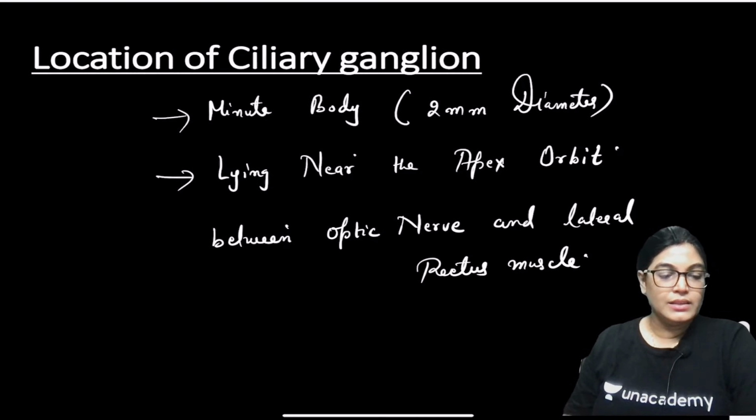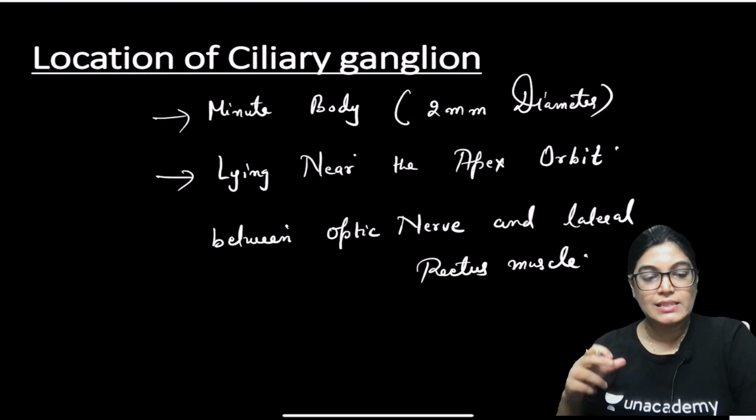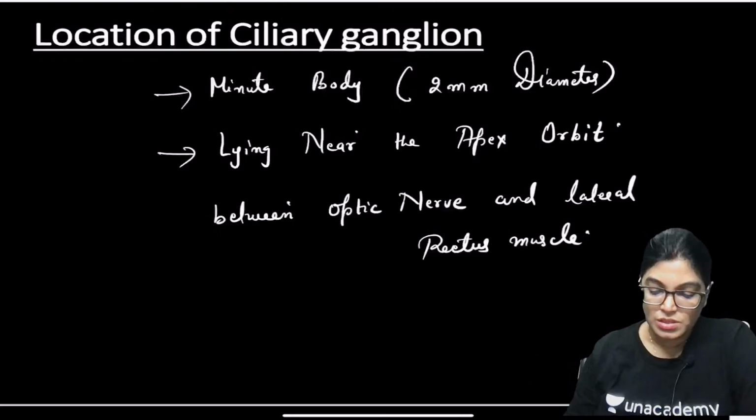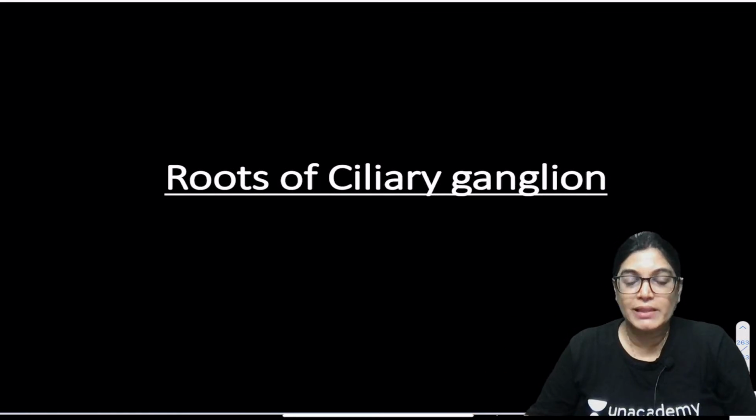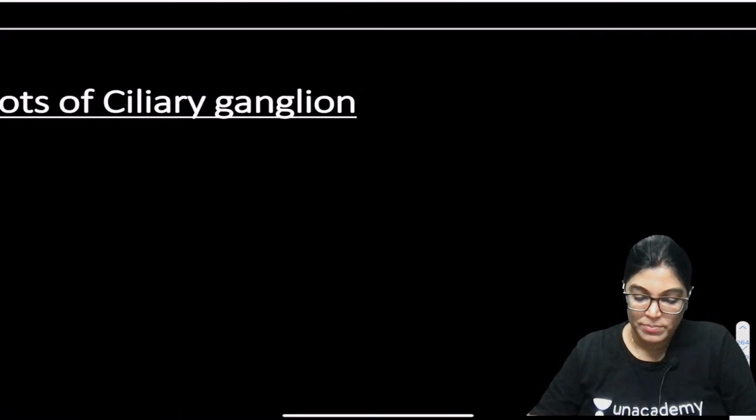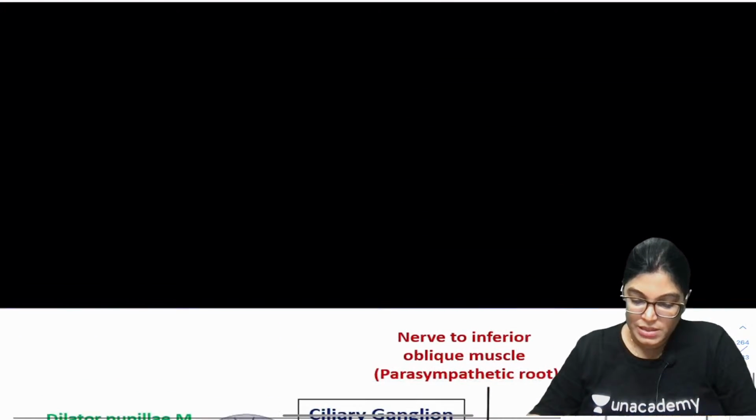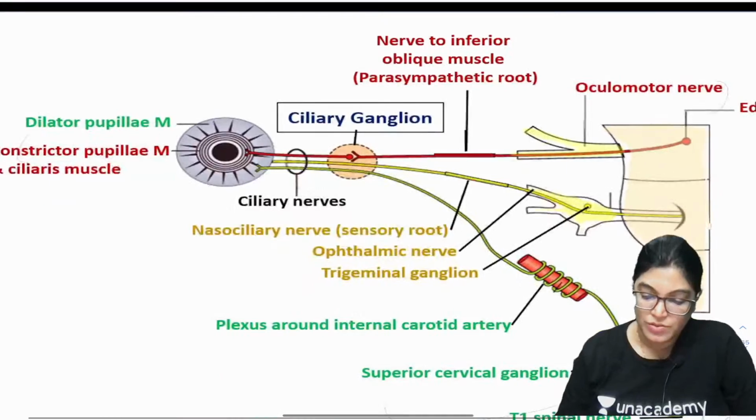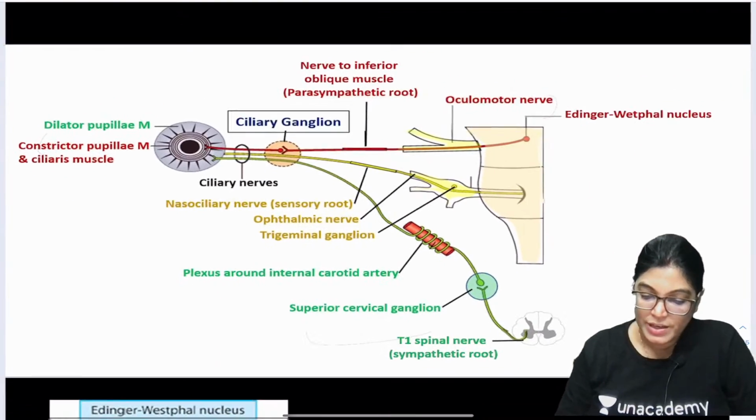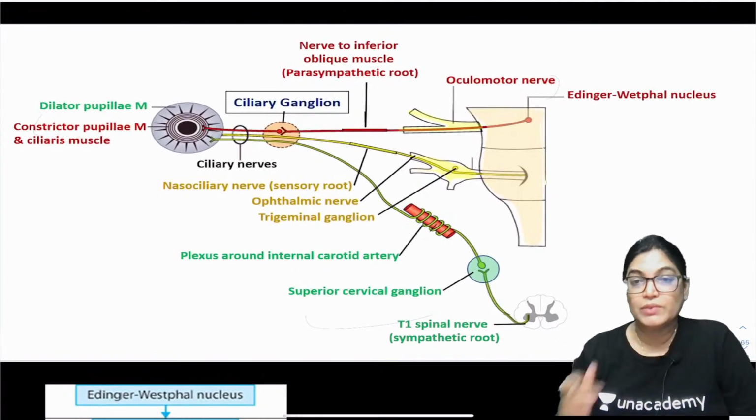So done. Now the next important point is the distribution of the roots. If we talk about the roots of the ciliary ganglion, there are 3. We have to know about the motor or parasympathetic root, the sympathetic root or communication, and the sensory root. Let's discuss them one by one: the parasympathetic, sympathetic and sensory. For that, this diagram is very useful for you to understand. I will come up with the flow chart also.